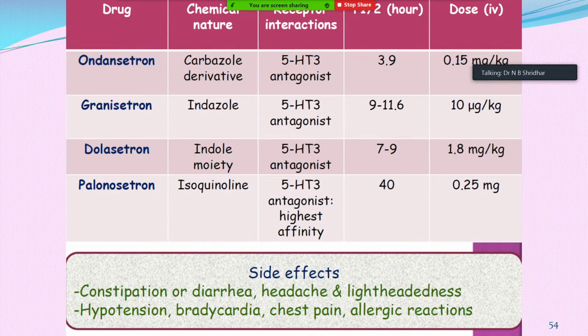The common side effects of these drugs are diarrhea, headache, and lightheadedness, and hypotension, bradycardia, chest pain, and allergic reactions are some noticed side effects of these particular drugs.